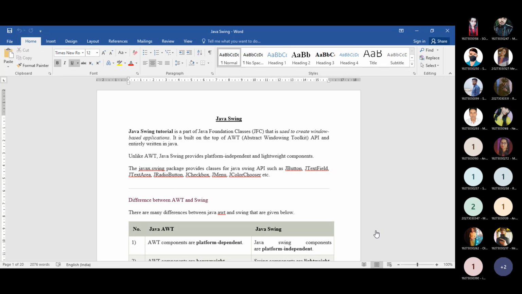Any idea of HTML? Any web page designing language? Do you know that?